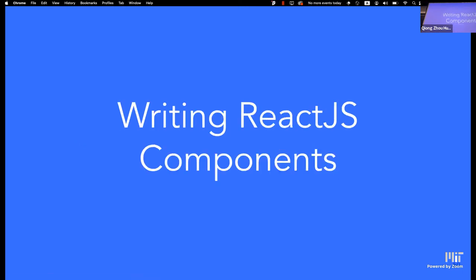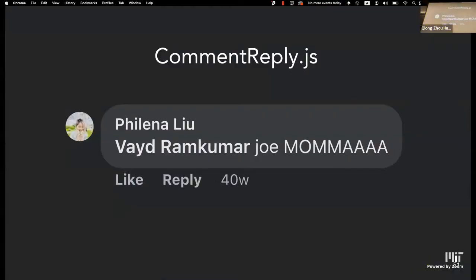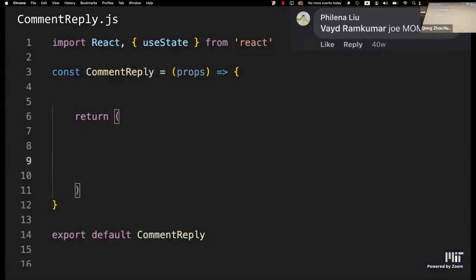All right, I guess we'll move on, and now we're going to learn how to actually write a React component. Facebook's a huge app, and you can't pull the whole thing apart in one lecture. So let's focus on one component for now, the replies component. It will be in this form. Let's take a look at the comment reply.js file, which is where we're going to define this replies component.